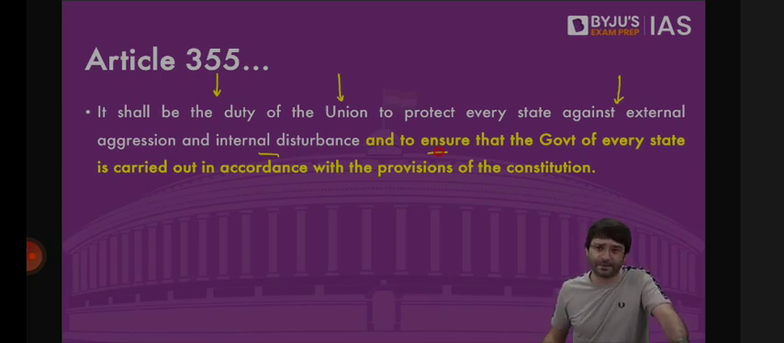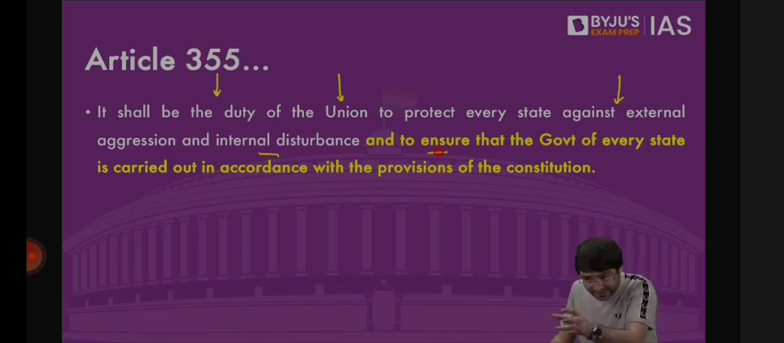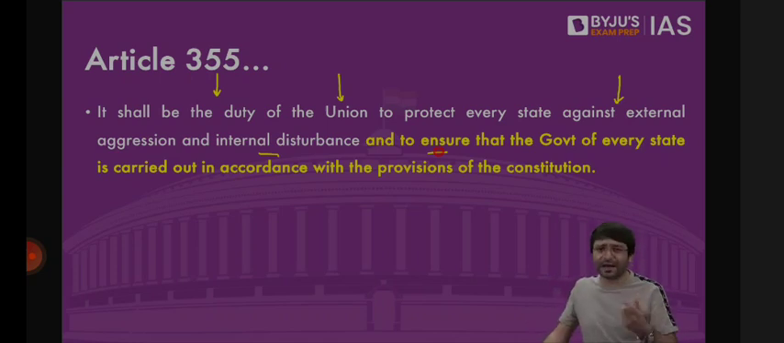If there is one Constitution for the entire country, but there is a state which is not abiding by the Constitution, which is violating the Constitution, it shall be the duty of the center, Union, to ensure that Constitution is followed in every state. If not, something will happen and President's rule will be imposed. So it shall be the duty of the Union to protect every state from external aggression, from internal disturbance as well, and to ensure that every state is being carried out according to the provisions of the Constitution.